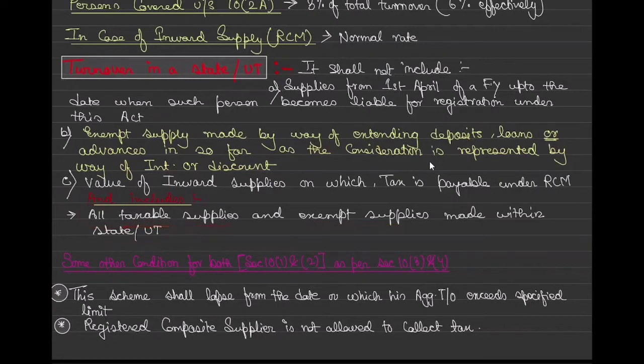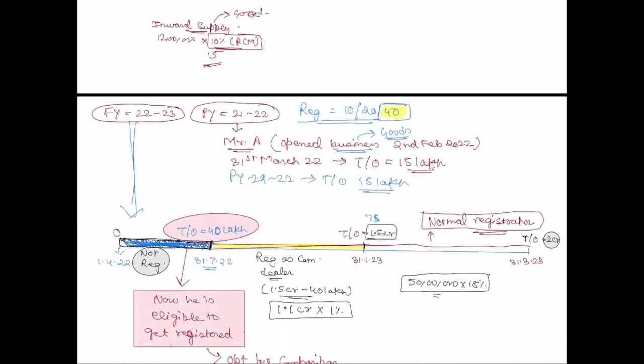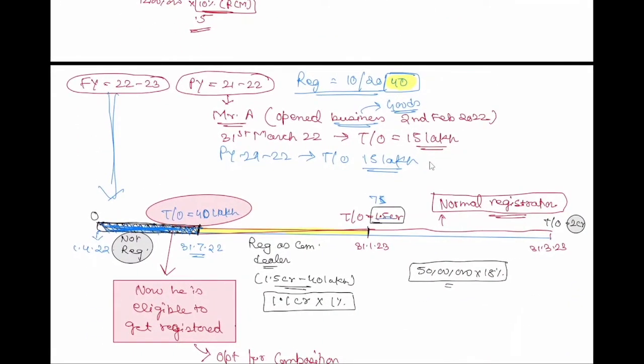What is not to be included is interest on deposit, loan, advances, and value of inward supplies on which RCM is paid. One more new point is supply from 1st April of a financial year up to the date when such person becomes liable for registration, as in the same example that we saw, where he was not registered and then he got registered.